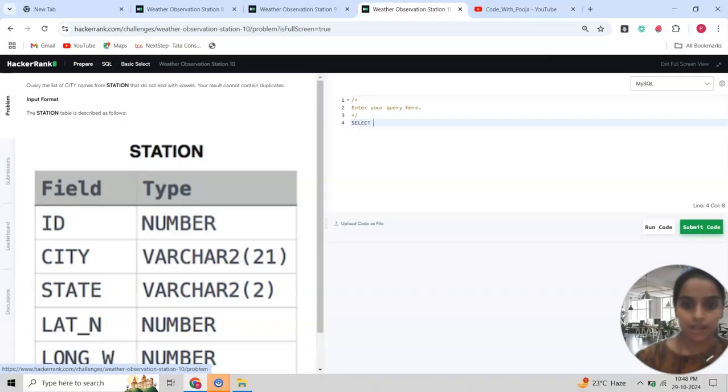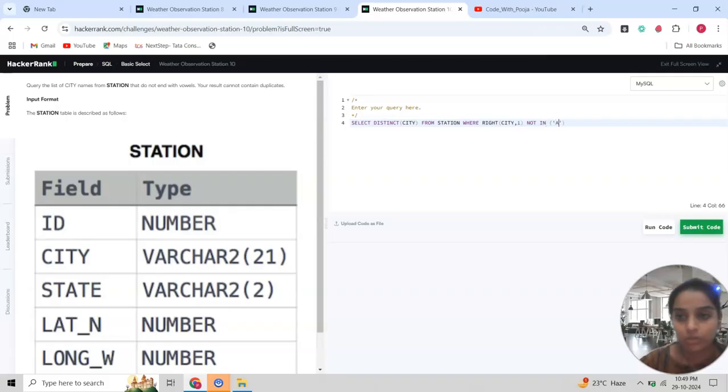So same as the prior, select distinct city from station. Now, the last character, so it will be right. Right of city not in, it should not be a vowel.